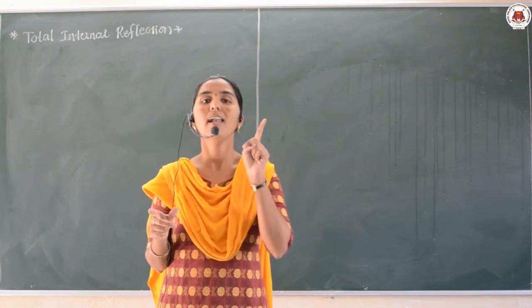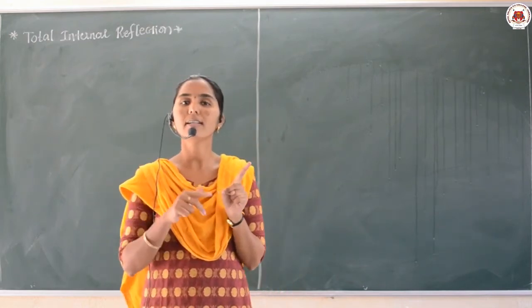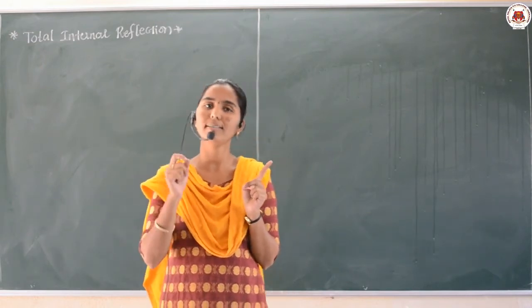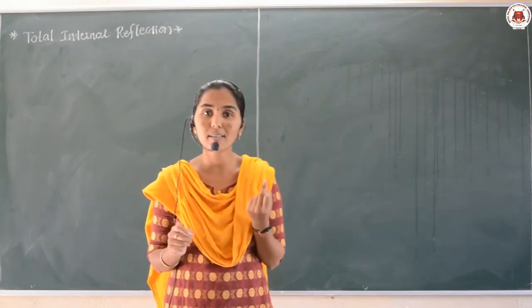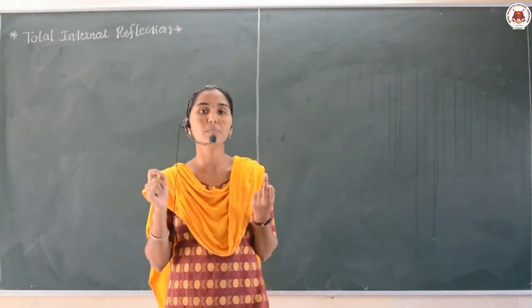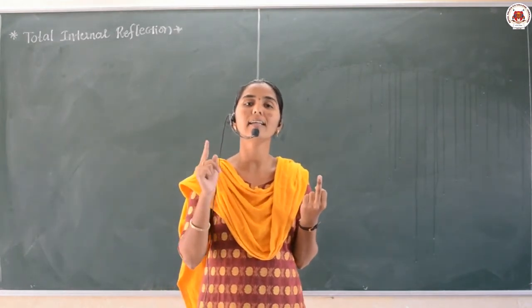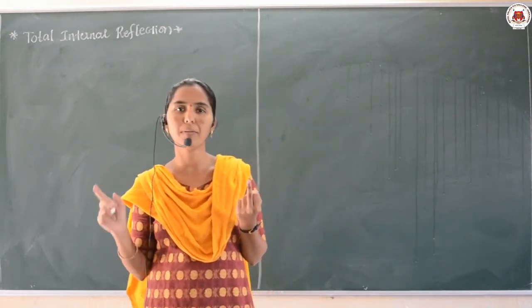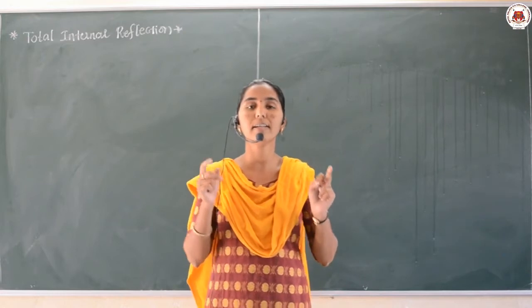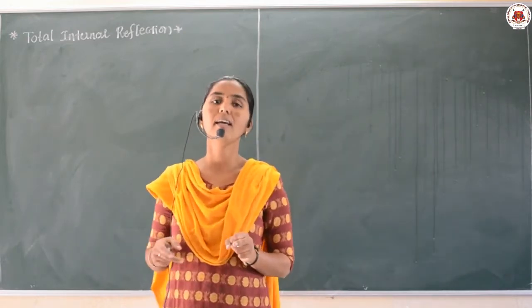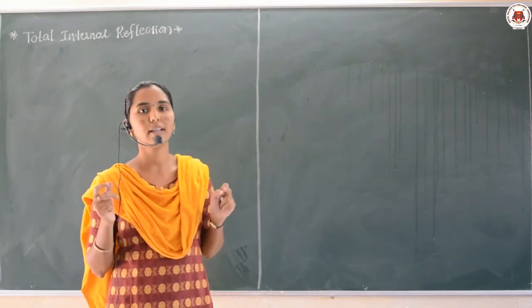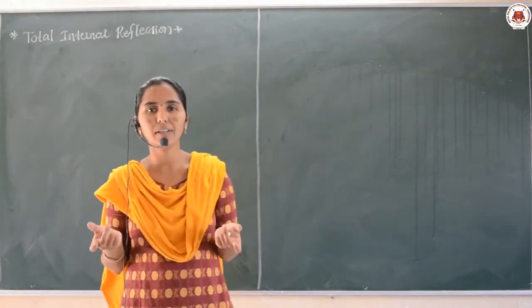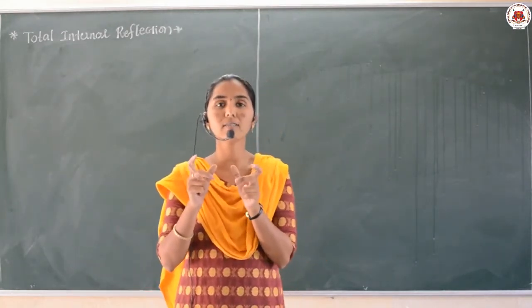The first one is that the light ray should travel from the denser to the rarer medium, or the light ray should be incident from the denser medium. And the second condition is what? The light ray must be incident at an angle greater than the critical angle in the denser medium for a given pair of media. That means the angle of incidence must be greater than the critical angle in order for total internal reflection to take place.